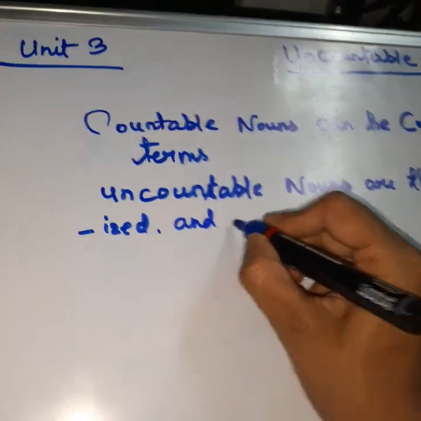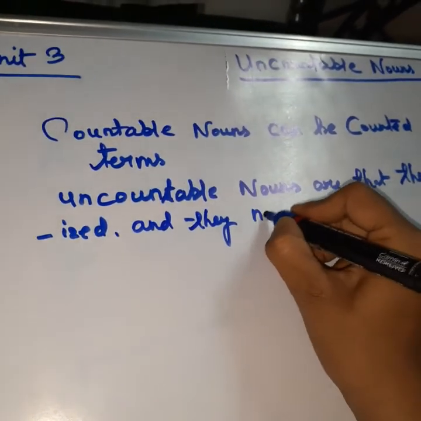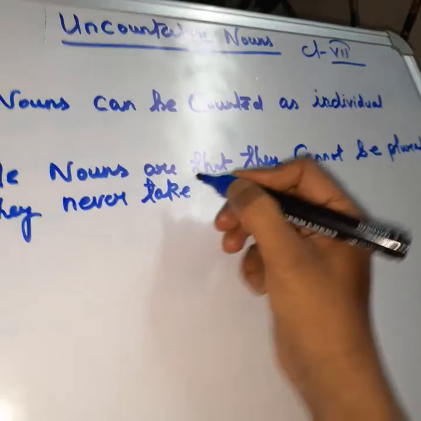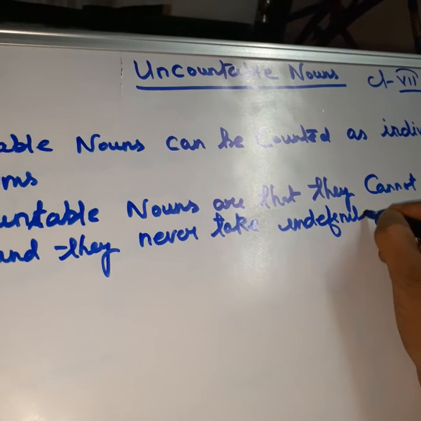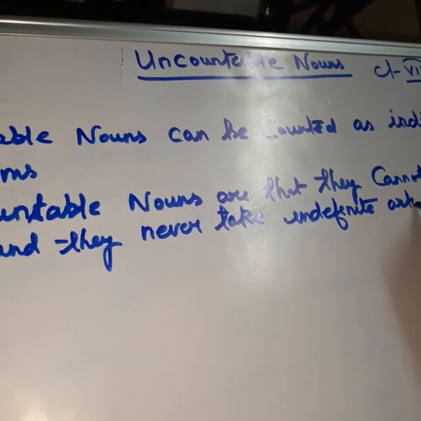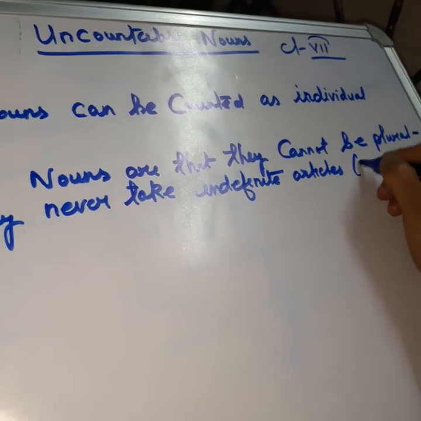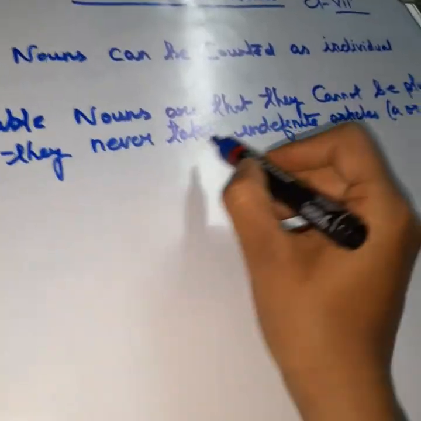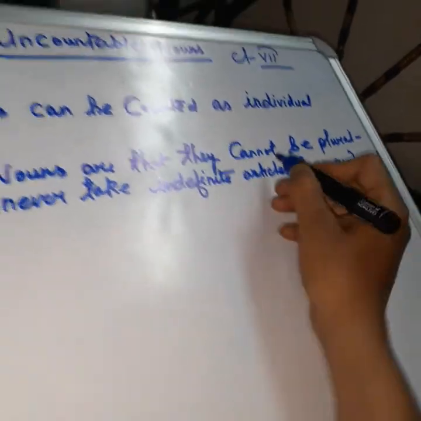I'll write this one: they never take indefinite articles like a or an.